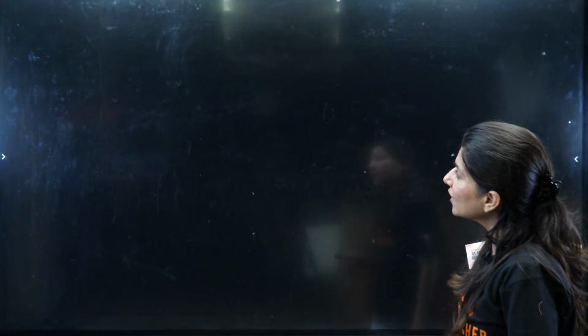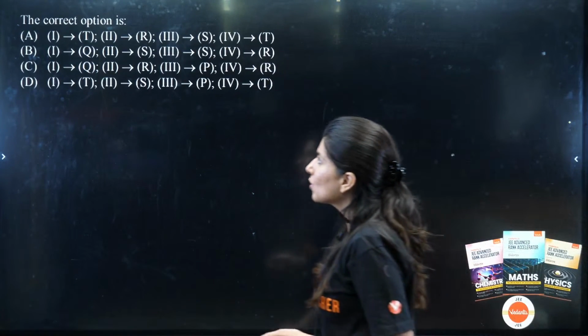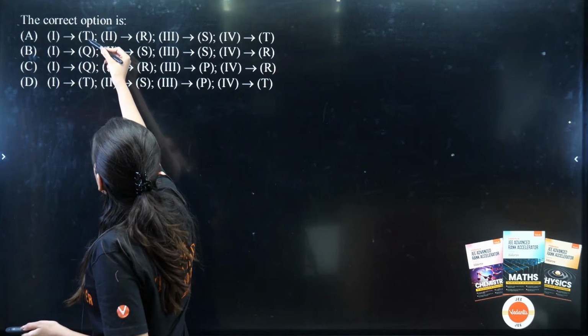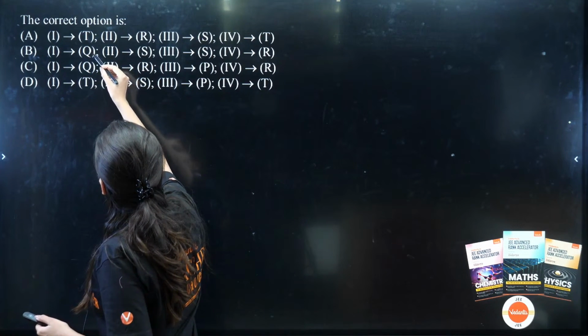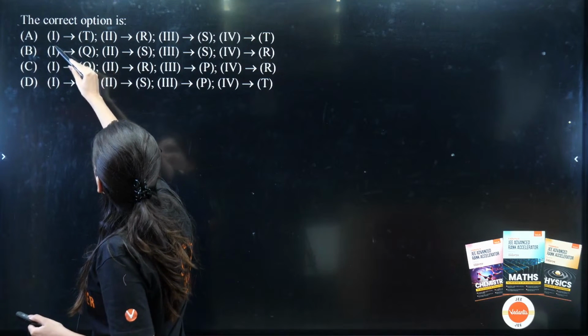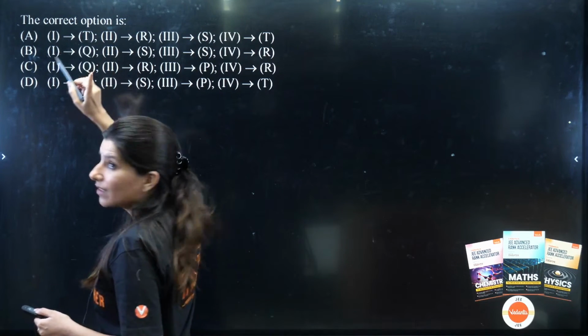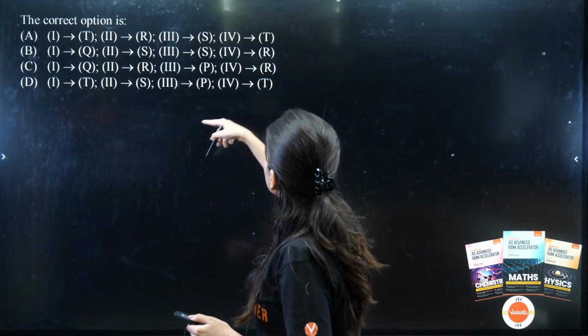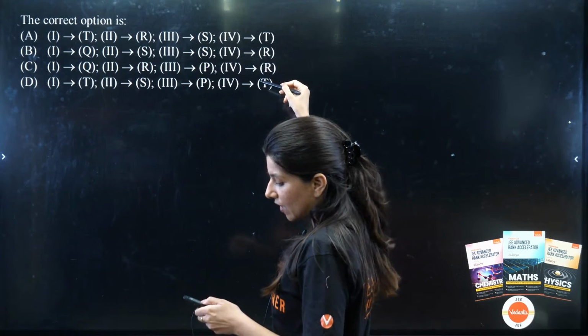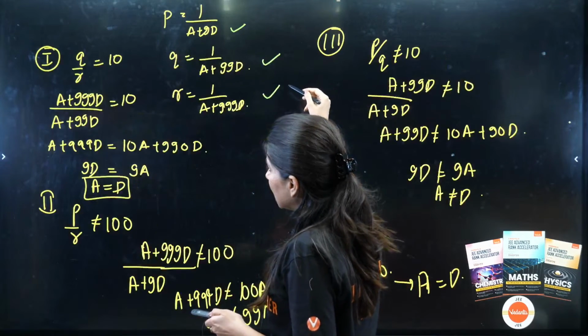So if I go by the options, let us have a look at the options. So A and B, option 1 has either T or Q. Option 4 is T or R. Let me go back.